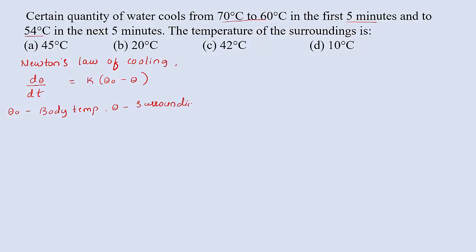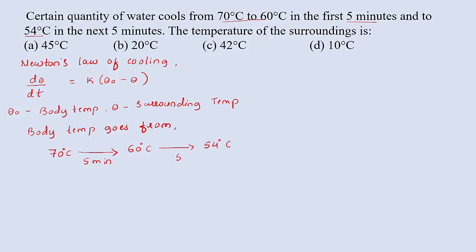According to this problem, the body temperature initially is 70 degrees Celsius, then decreases to 60 degrees Celsius in 5 minutes, then again decreases to 54 degrees Celsius in another 5 minutes.